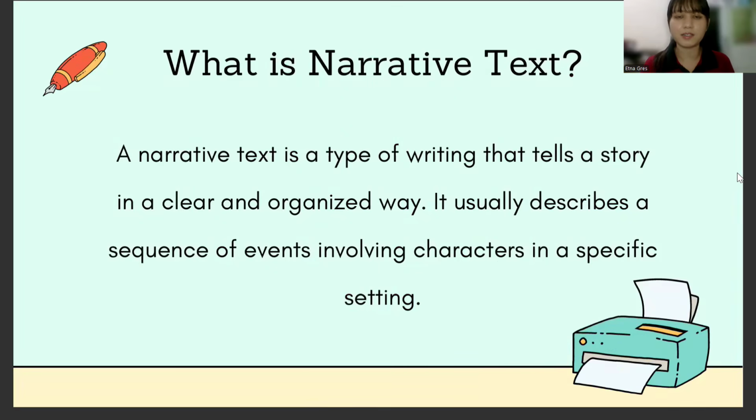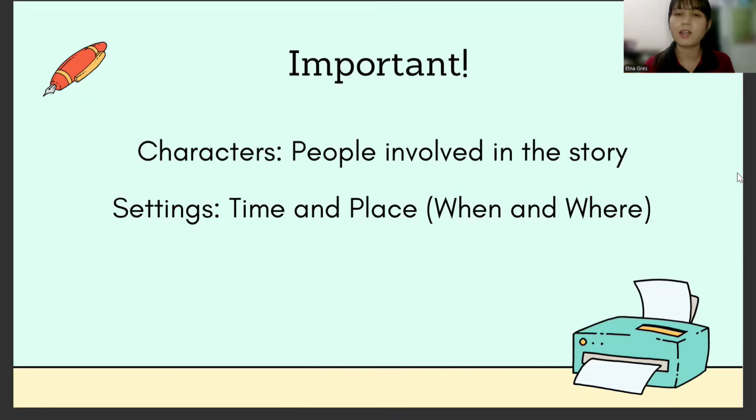Alright, so this is the definition of the narrative text. The narrative text is a type of writing that tells a story in a clear and organized way. It usually describes a sequence of events involving characters in a specific setting. Now the important point: what does it mean by characters? Characters are the people involved in the story. And then what is setting? Setting is the time and the place, so when and where the story happened.